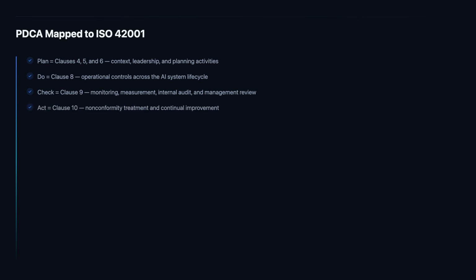The ACT phase closes the cycle and drives maturity. Clause 10 requires the organization to identify nonconformities, instances where the AIMS has not operated as required, investigate root causes, implement corrective actions, and verify their effectiveness. Clause 10 also addresses the broader continual improvement requirement, not just fixing failures, but proactively seeking opportunities to enhance AI governance effectiveness beyond minimum conformance.